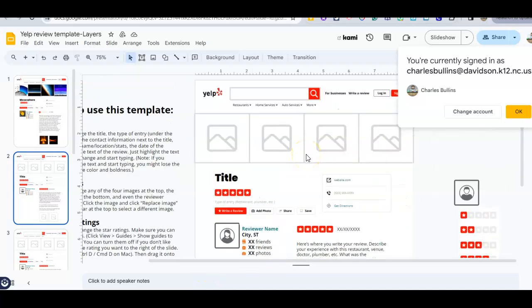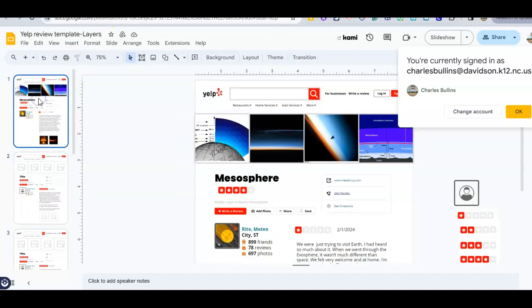Now, Yelp is where you go online after you visited a place, a restaurant, an Airbnb or something, and you leave a review about that. So for me, I pretended that I was a meteor. And me and my family heard about Earth, and we went to visit. And then we made it to the mesosphere. Do you think that we had a great time in the mesosphere? Me and my meteor family. Why would we not have a good time in the mesosphere?